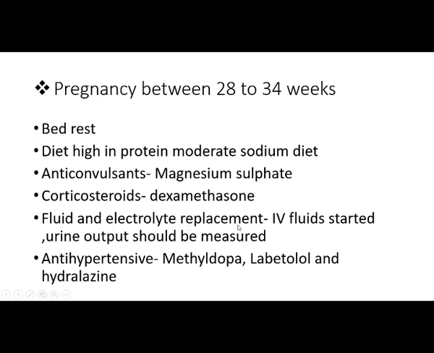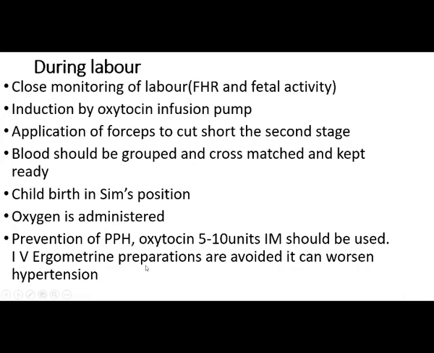and fluid and electrolyte replacement, that is by IV fluids. Then urine output should be measured, because there may be renal involvement, that's why we have to check for oliguria. Then antihypertensives, that is methyldopa, labetalol and hydralazine, can be given. So for pregnancy between 28 to 34 weeks: high protein, anticonvulsant, corticosteroids, fluid and electrolyte replacement, and antihypertensive. With that, we have to provide bed rest to improve the weeks.